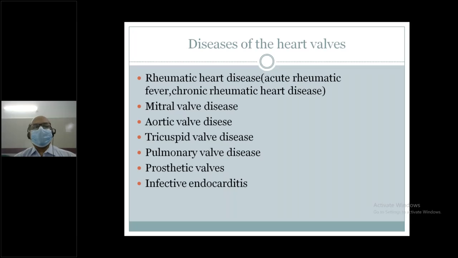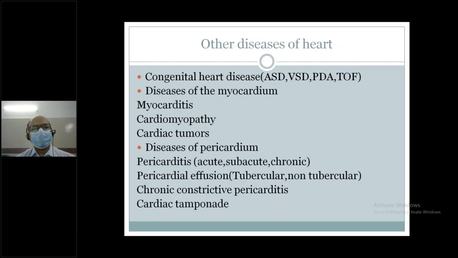Disease of the heart valves. Rheumatic heart disease, maybe acute rheumatic fever, chronic rheumatic heart disease. Number 2, mitral valve disease. In valve disease, maybe stenosis, maybe regurgitation, maybe mitral stenosis, maybe mitral regurgitation, aortic valve disease, tricuspid valve disease, pulmonary valve disease, prosthetic valve disease, and infective endocarditis. So these are the diseases of the heart valves. Other disease of the heart.